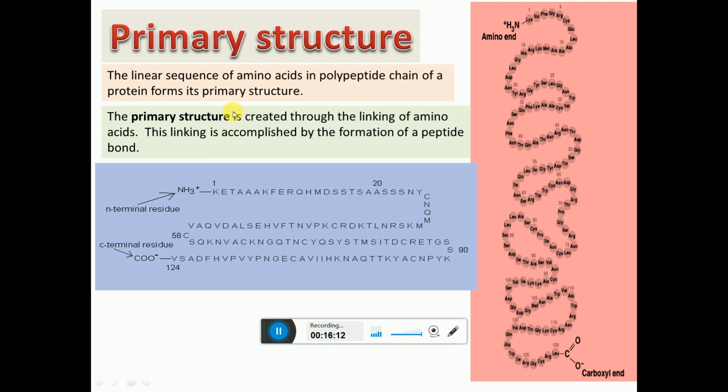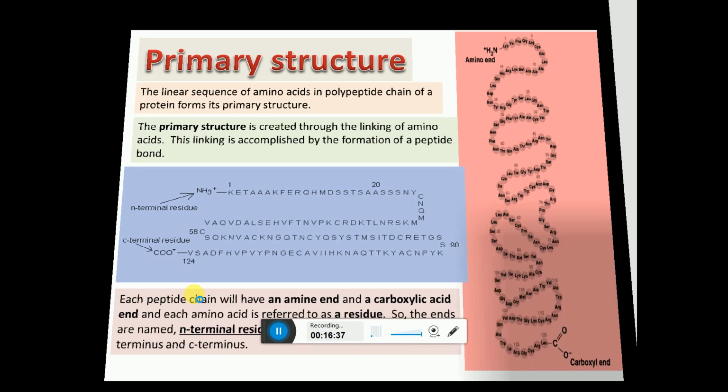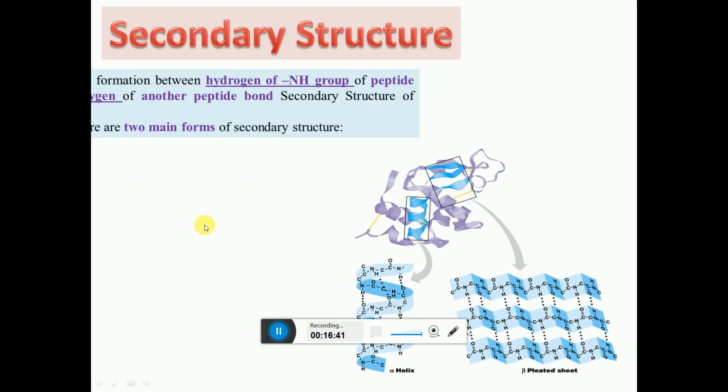So this is the structure of the primary structure of protein. Each peptide chain will have an amine end and a carboxylic end. The amino acid residue at the left side of the polypeptide is named the N-terminus residue, and at the right side it is termed the C-terminus residue. Then we are going to see the secondary structure.